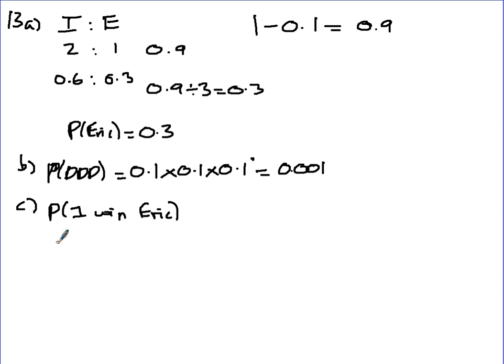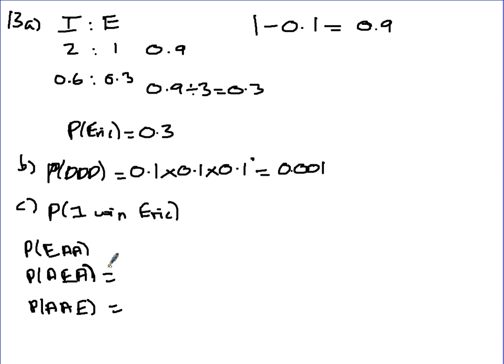So what needs to happen so that he wins at least one of the games? Well, you could have probability of Eric winning first one, and then anything else on the other 2. You've got the probability of anything happens on the first one, then Eric wins the second, and then either Isabel or draw wins on that one. And then you've got the probability of anything but Eric, and then Eric winning the last one.